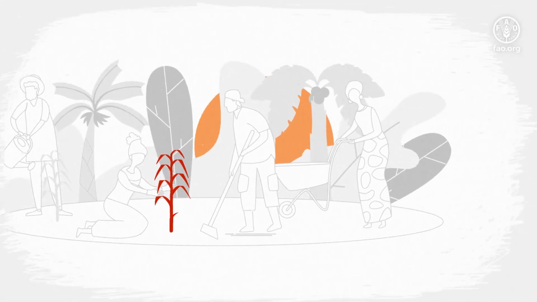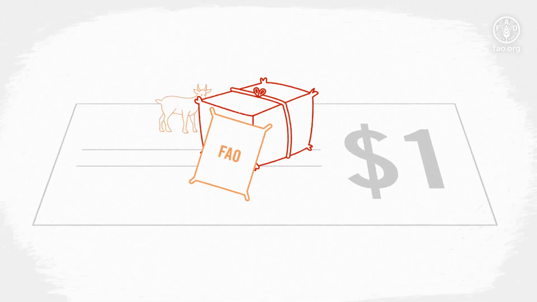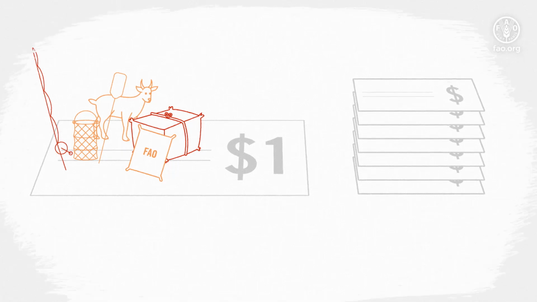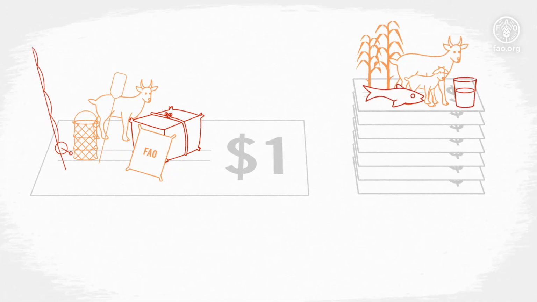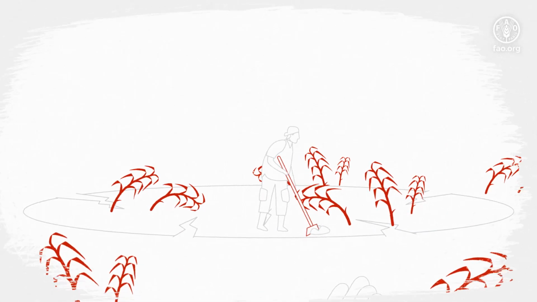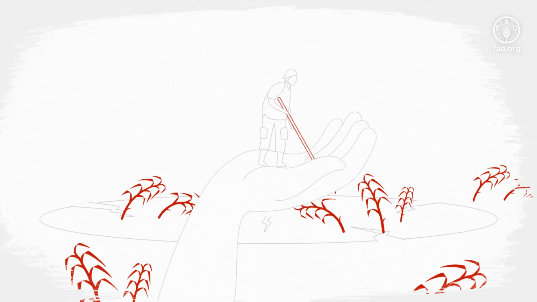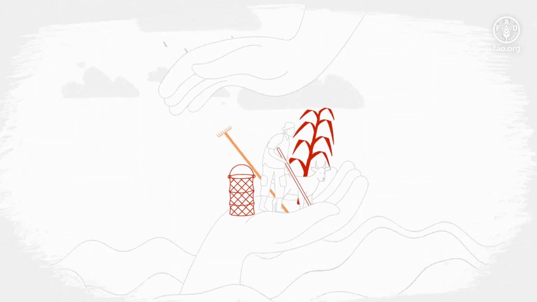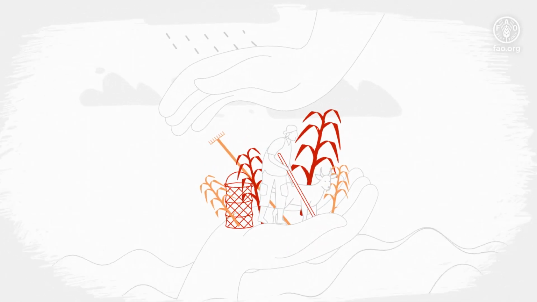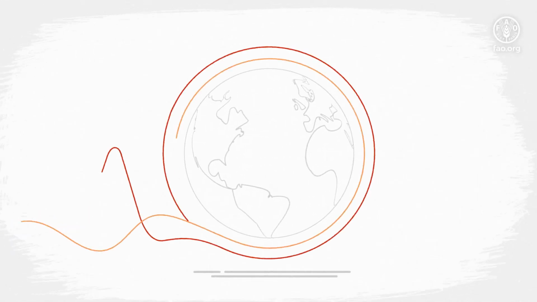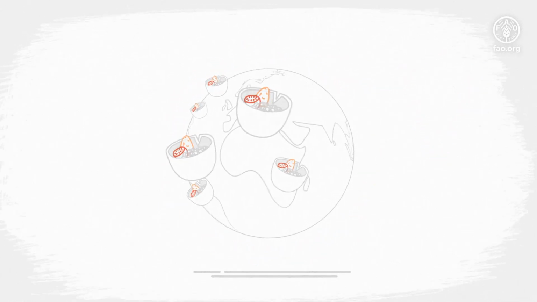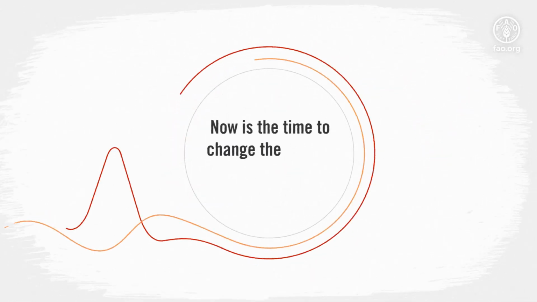Evidence shows that for every dollar invested in these activities, families can receive a return of more than $7 because they avoid the loss of livelihoods and gain other benefits in the process. Instead of rebuilding what's lost, anticipatory action builds the capacity of vulnerable communities to protect their assets and their food security and to become more resilient to shocks. That's how anticipatory action can help prevent food crises and make aid more effective. Now is the time to change the way we manage disasters.